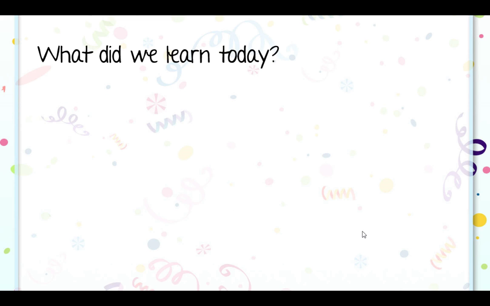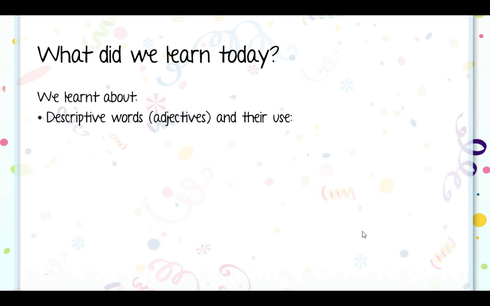Good. So, what did we learn today? Today, we learned about descriptive words, about the adjectives and their use. Okay? Remember that adjectives are descriptive words. For comparing with er and more than.